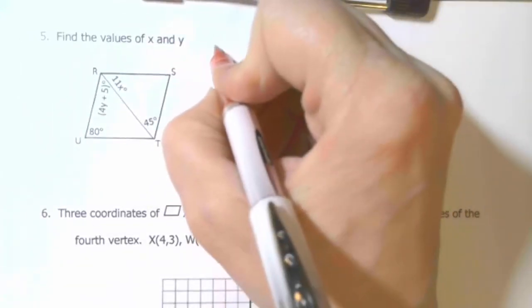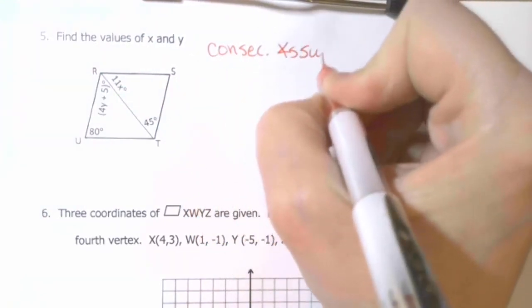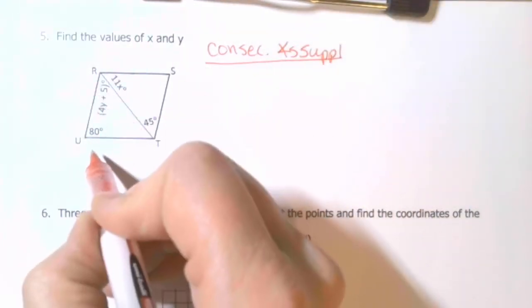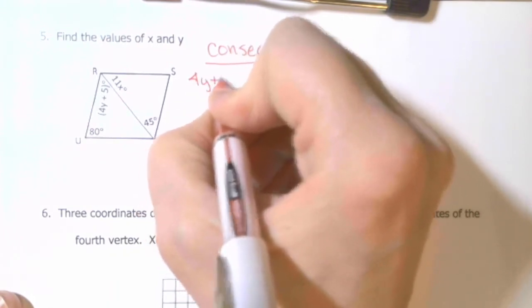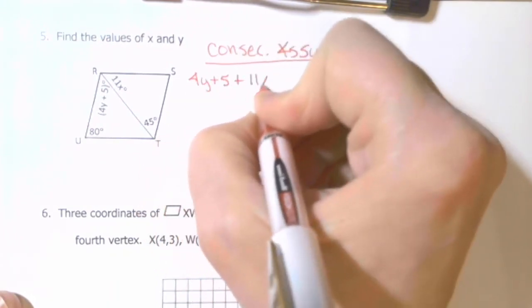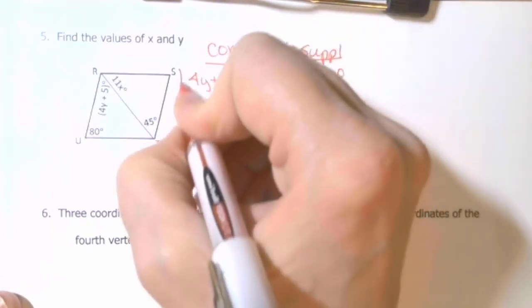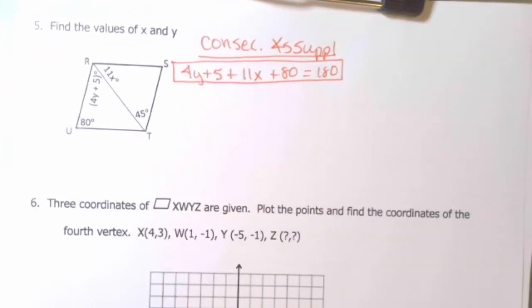We do know that consecutive angles are supplementary. That is true. So these two plus the 80 should be 180. So 4y plus 5 plus 11x plus 80 has to be 180. That's a good equation. The problem is, though, that we have an x and a y in the same equation. So we need to see if we can solve for x or y and then substitute that value into our equation.